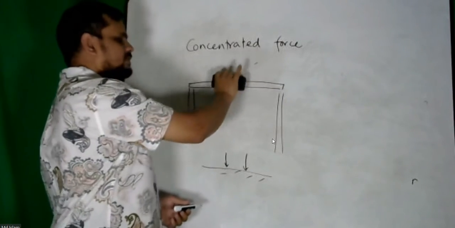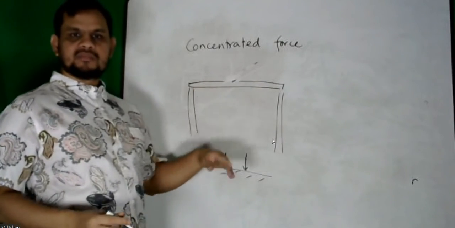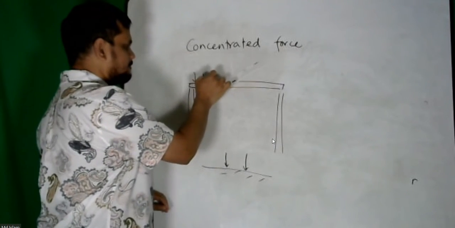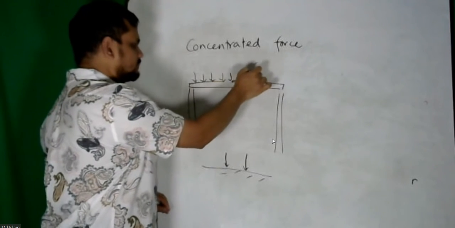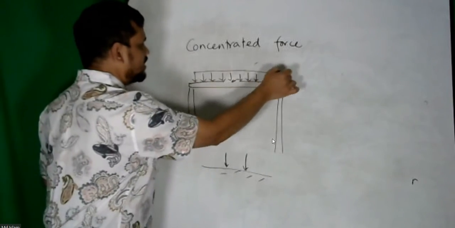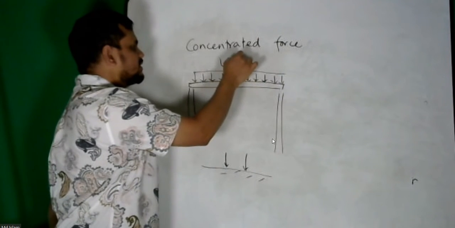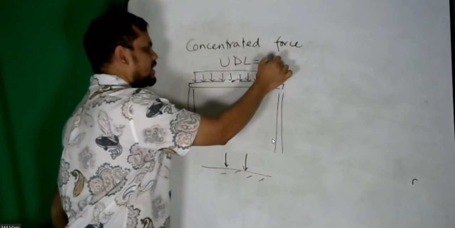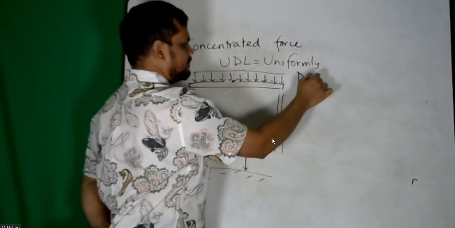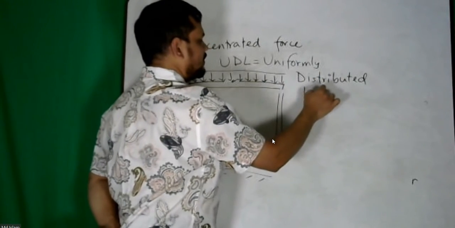Other kind of force is, say the self weight of the beam, the self weight is uniformly distributed. That means the load on this beam is very homogeneous. We call it UDL, uniformly distributed load.